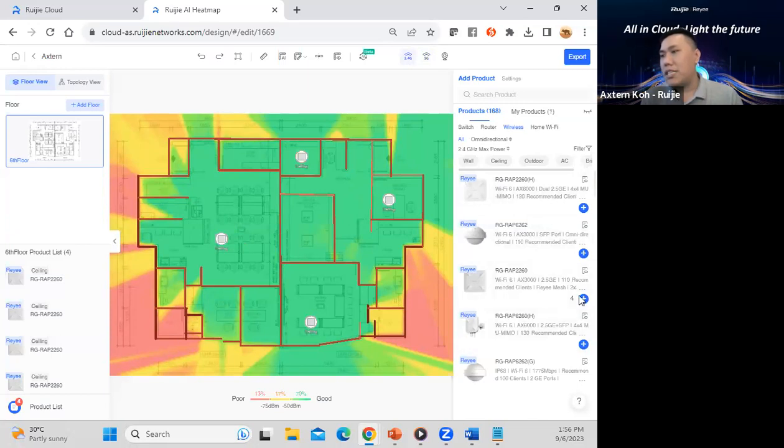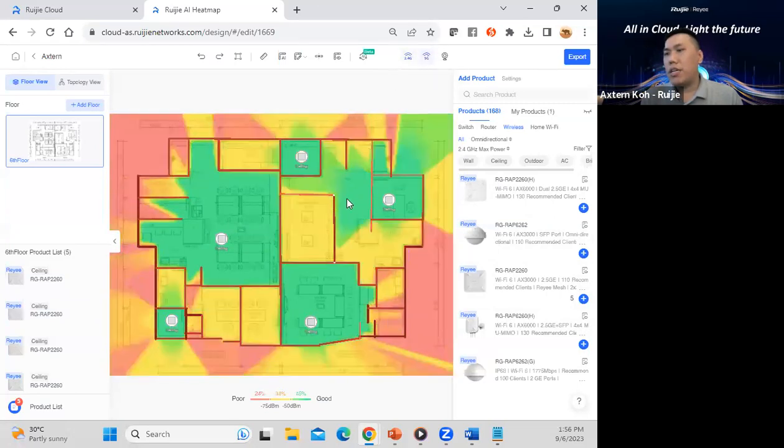It's basic and easy. From here you can see it has already automatically helped you select the 4 APs, and you need to add one more AP. So you can see that one extra AP comes out, and I can place it for this area as well. This is a very basic thing, a very quick design for your customer scenario.